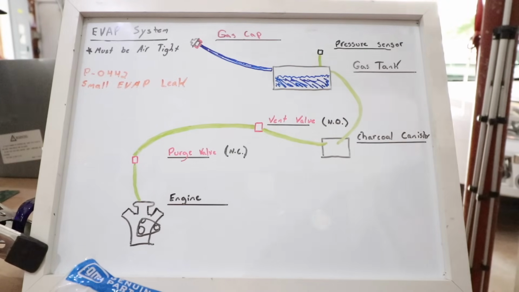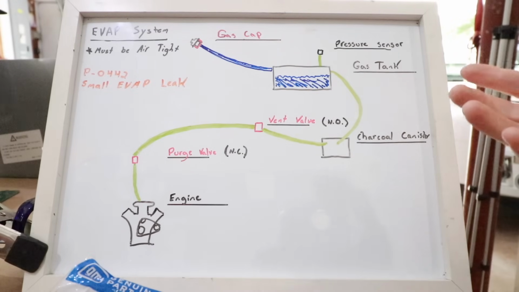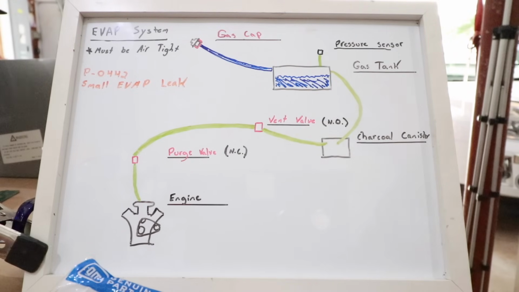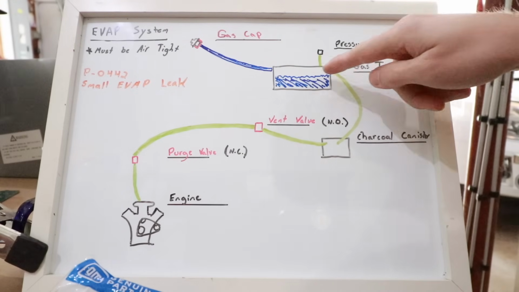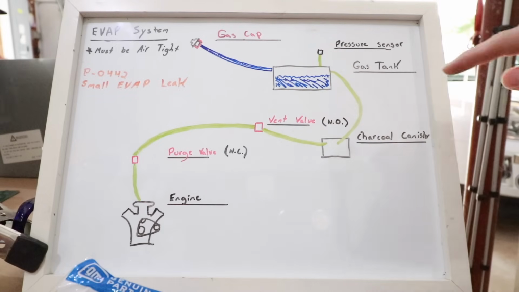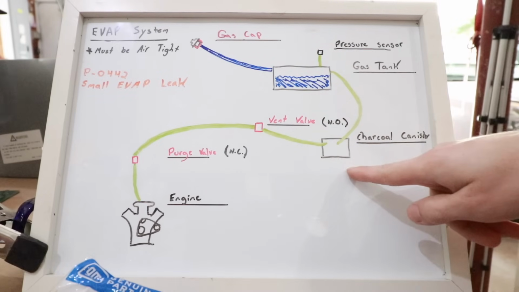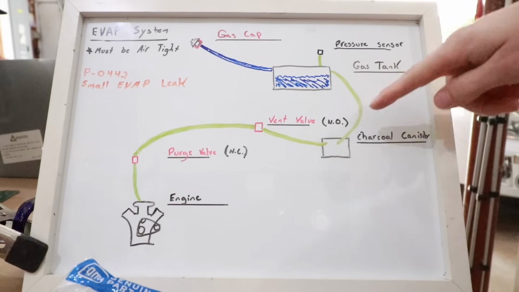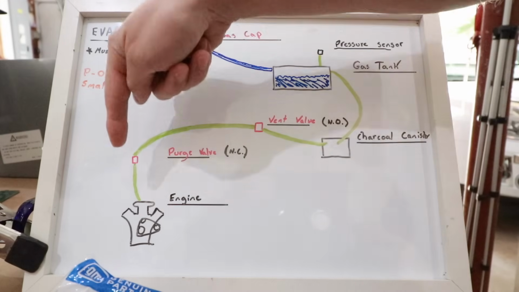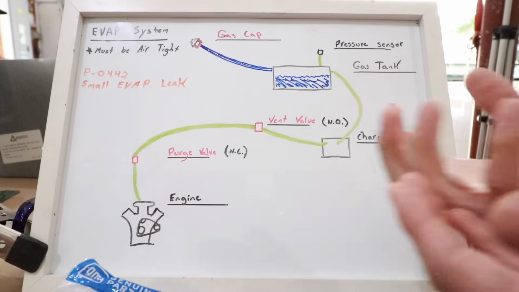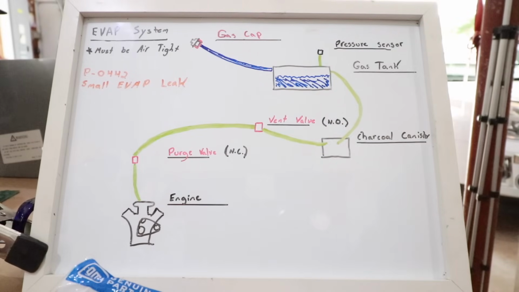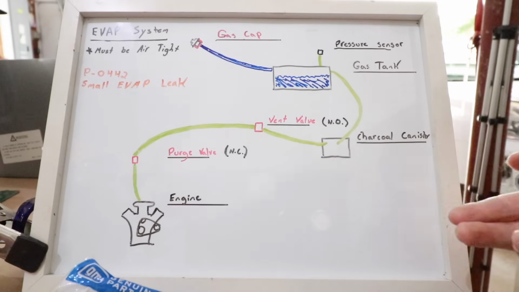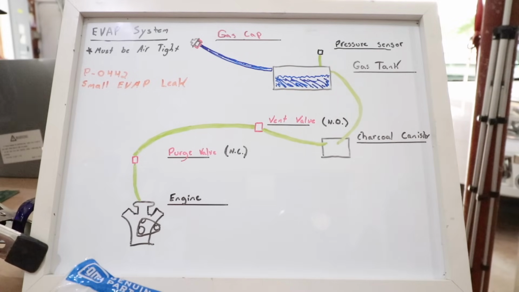Now, the first thing I want to note is that the evap system must be airtight. The basic idea behind the evap system is it captures the vapors from the fuel in the fuel tank, stores them in the charcoal canister, and then as the car senses or calls for, it will allow those vapors to be injected or drawn into the intake of the car, where they are burned. It's just better for the environment because these vapors are not escaping into the atmosphere.